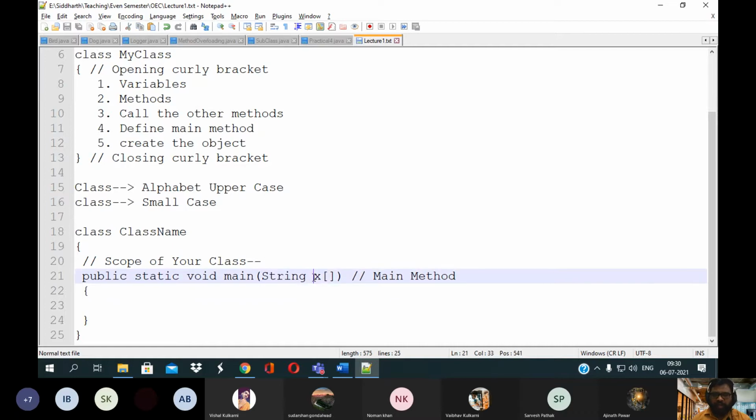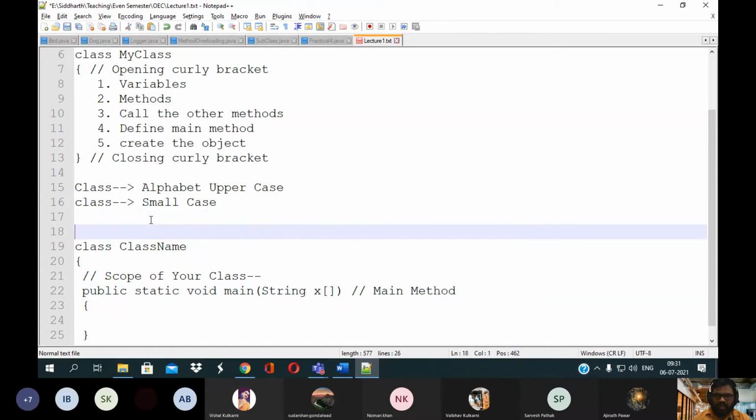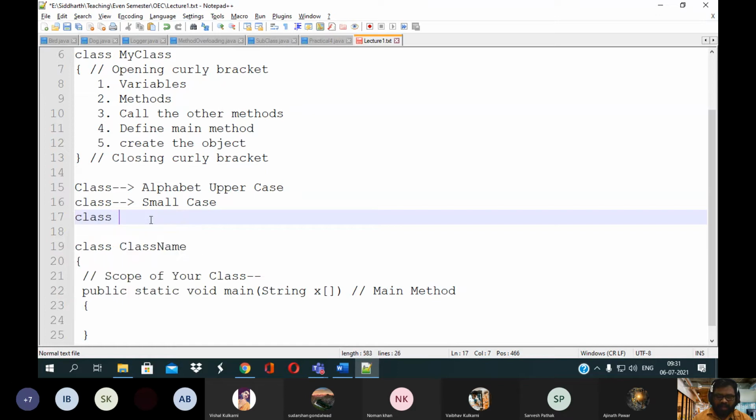So here this is the identifier, or you can say the variable, of which class? String class. Okay, String class is defined in Java in a similar manner like this class.